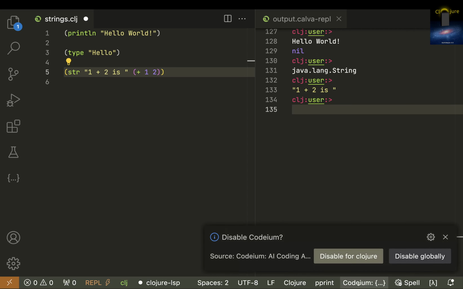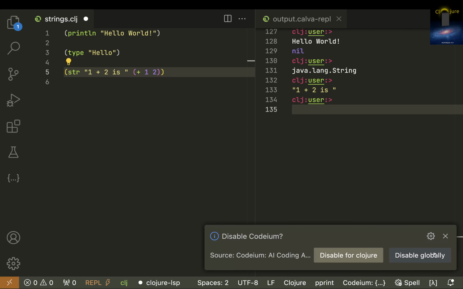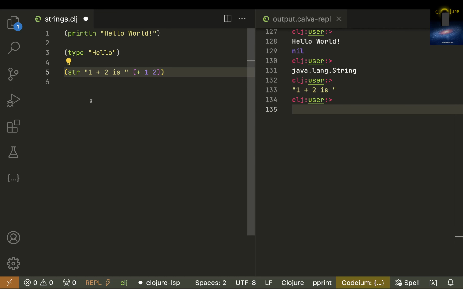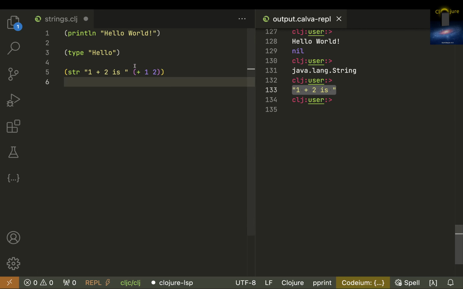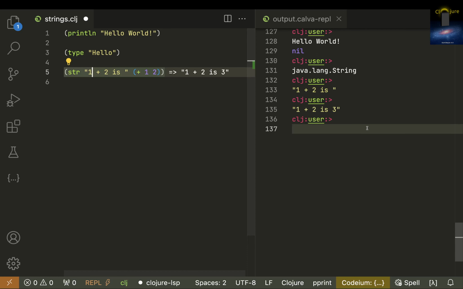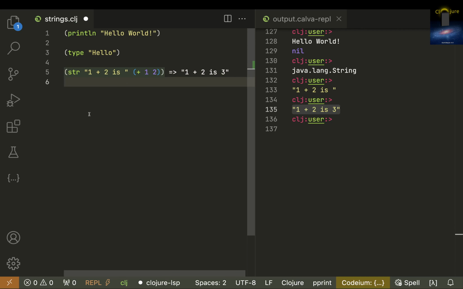Let me turn off this autocomplete now, because I don't think that's good for learning coding. It just tells you what to do and you go on doing that without any thought. So that's not at all good for coding. That's my personal opinion. So now, before, I just passed 1 plus 2 is. And now let me try. It says 1 plus 2 is 3, and the entire thing is a string.